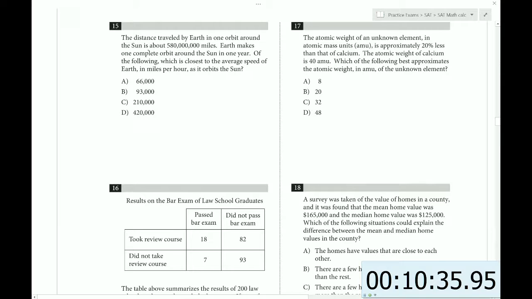The distance traveled by Earth in one orbit around the Sun is 580 million miles. Earth makes one complete orbit around the Sun in 1 year. Okay. Of the following, which is the closest average speed in miles per hour? Okay. So it goes this many miles. Okay. And how many hours are there in a year? That's the other question. So 1 year.